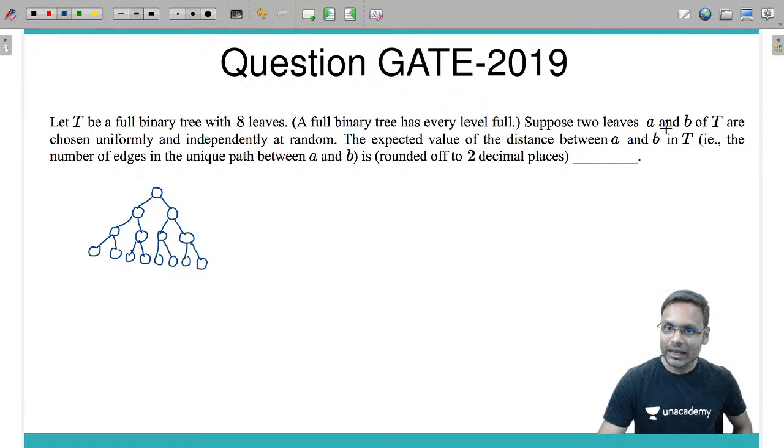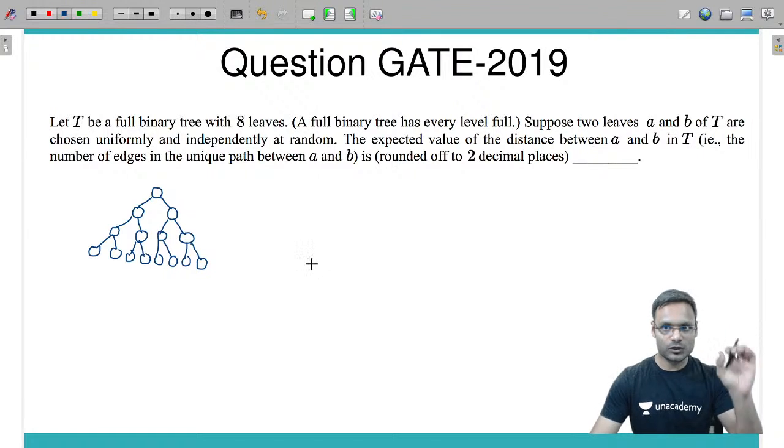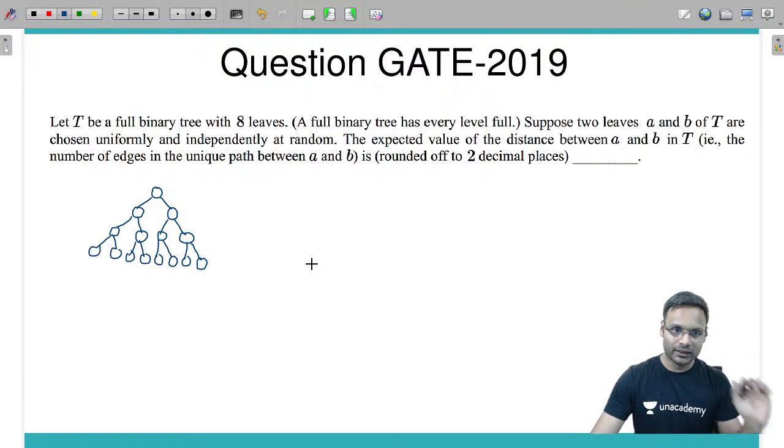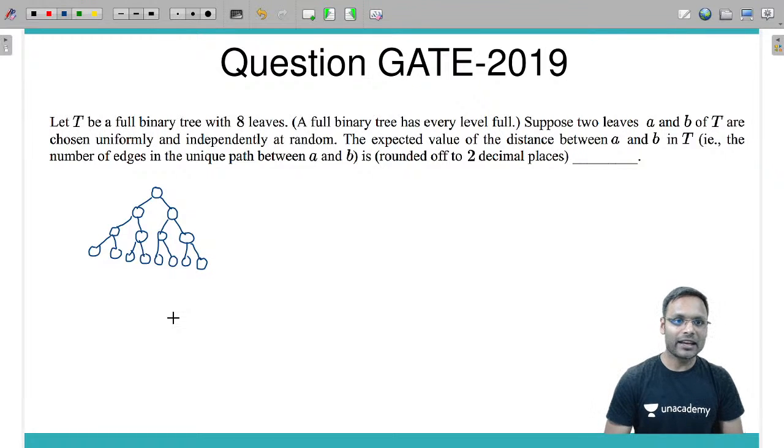Suppose 2 leaves A and B of T are chosen uniformly and independently at random. Fine. So you have chosen what? 2 leaf nodes A and B. Fine. So you can choose any leaf as A, any leaf as B, uniformly and independently. Fine.